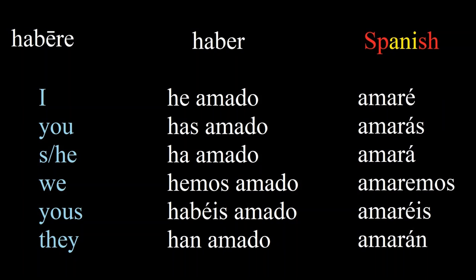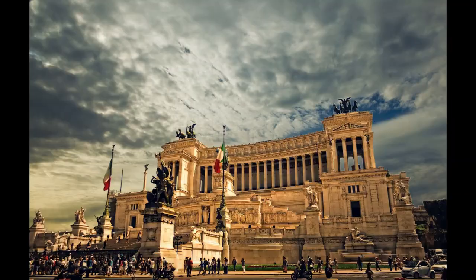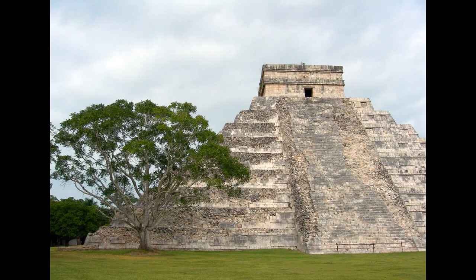However, different languages use this compound form and the perfect form to varying degrees. French only uses the perfect form in literature, and uses this compound form in speech. Italian uses both. And in Spain, the compound form is used for things that happened recently, while the perfect form is used for things further in the past. And in Mexico, the compound form is used to describe things one has done, and the perfect form is for completed actions. So this is similar to how the past tense is used in English when we say have done or did.